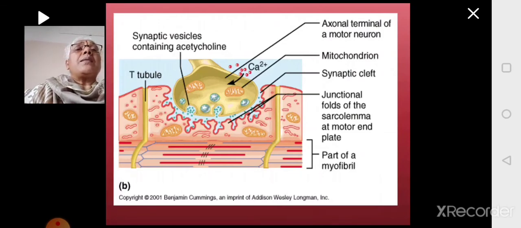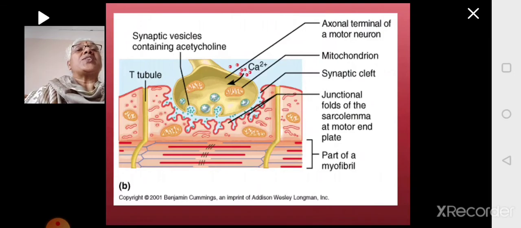Here the membrane of the muscle, that is the sarcolemma, the postsynaptic membrane, is folded at the junction and it will have receptors. The neurotransmitter acetylcholine will bind to the receptors present on the postsynaptic membrane and there it will elicit an action potential. Eliciting an action potential is a reversal of the charges.